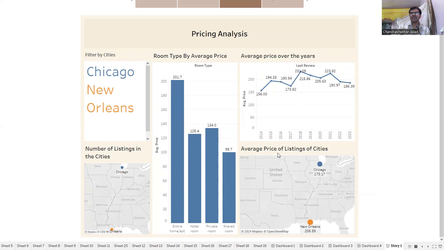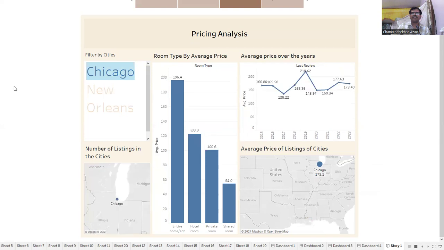The average price of listing according to city, for Chicago it is 173 and for New Orleans it is 206.58. If we talk about the individual city, that is Chicago, then the entire home apartment has an average price of 196, hotel rooms are 122, private rooms are 100 and shared rooms are 54. Here we can see that the shared room has a very low, very minimum average price, that is 54.